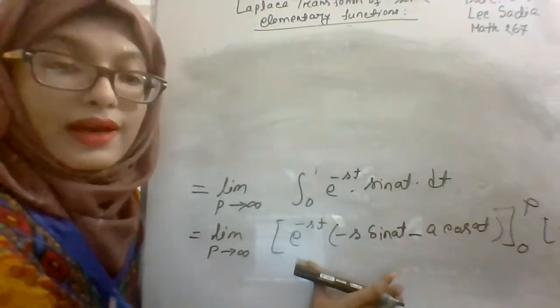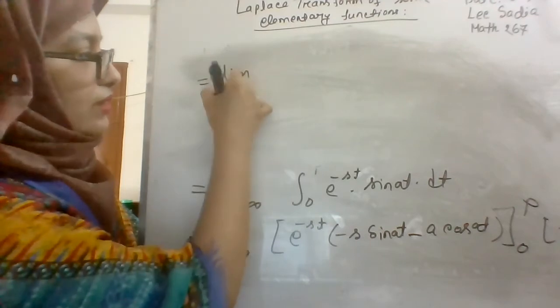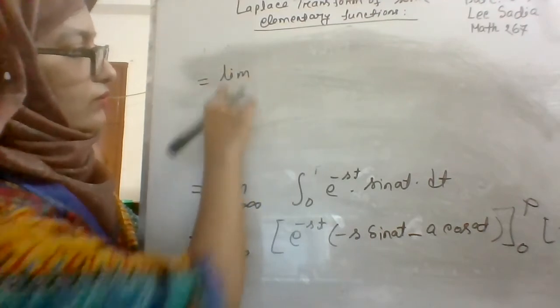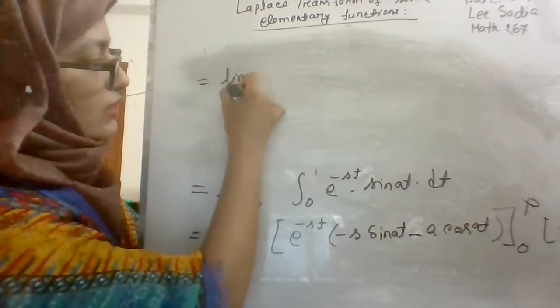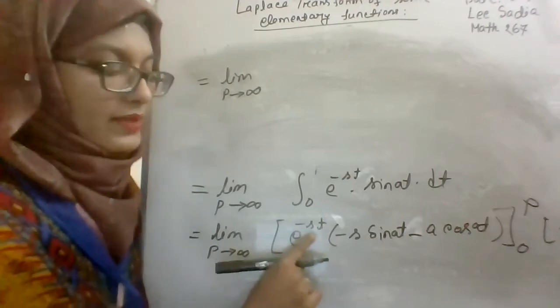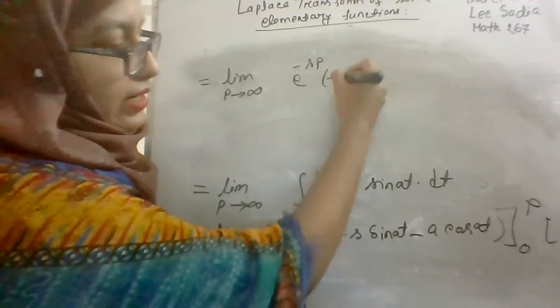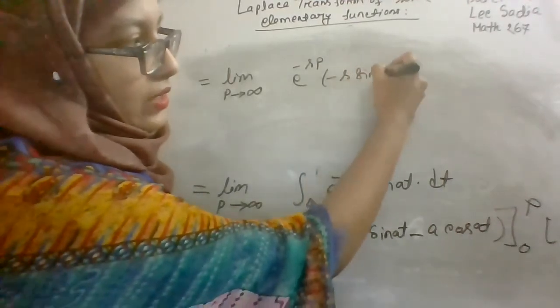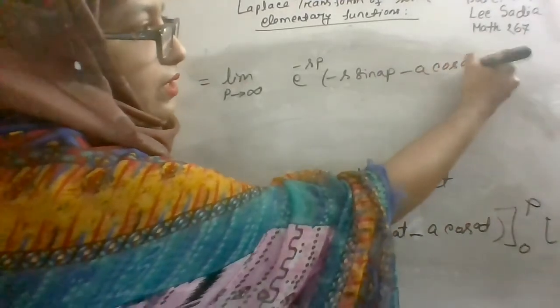So now use the upper and lower limit here. Use the limit p tends to infinity, and if you use the upper limit, it will be e to the power minus sp times minus s sine ap minus a cos ap.